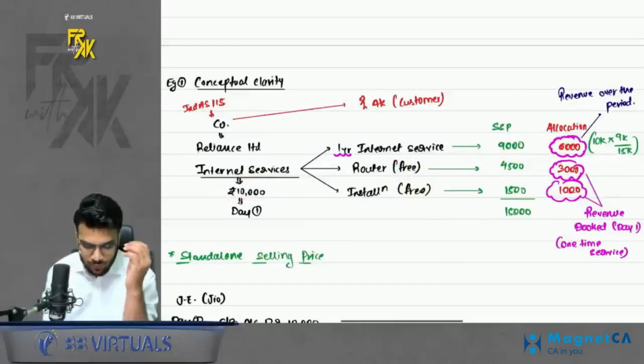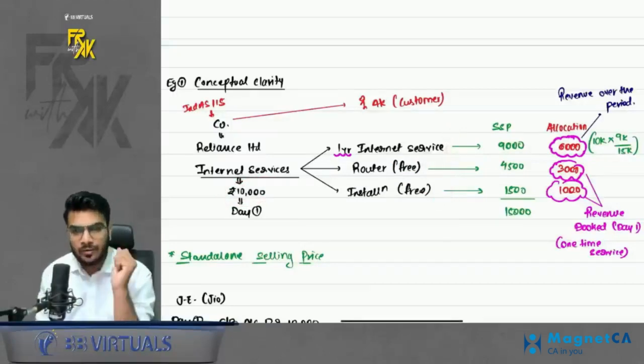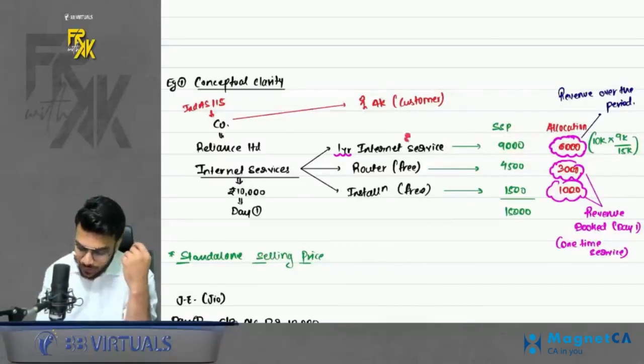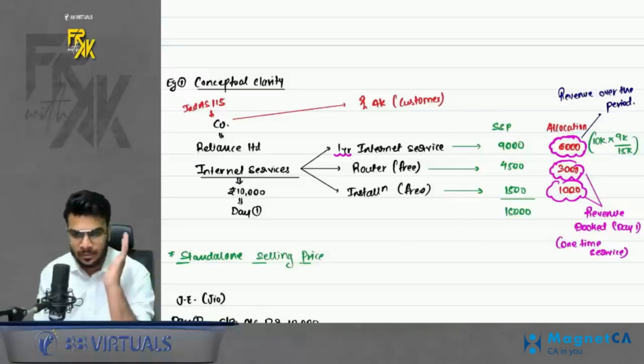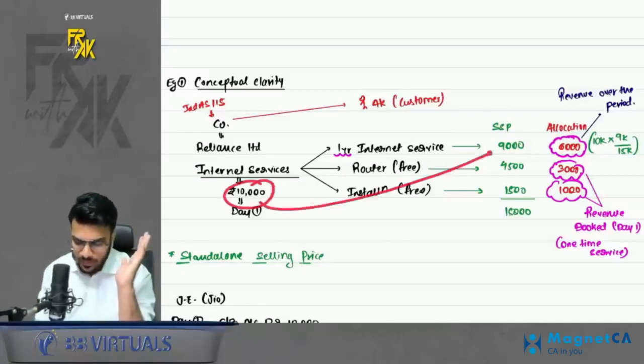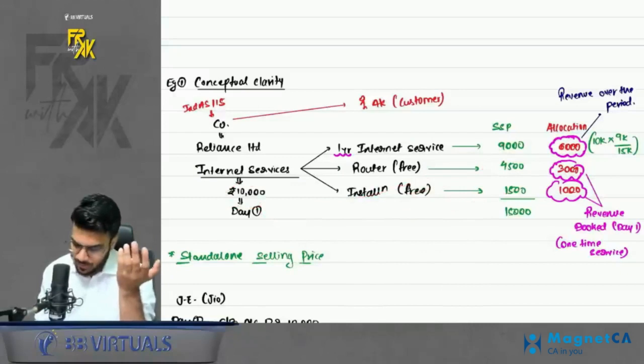Now what we have to do is allocate this 10,000 into all these three services. So how do we allocate? We allocate in the ratio of SSP. SSP means standalone selling price. Now what is the meaning of standalone selling price? If you provide all the three services individually, how much do you charge? That is the standalone selling price. So if we bifurcate this 10,000 in the ratio of standalone selling prices, we get the allocation.